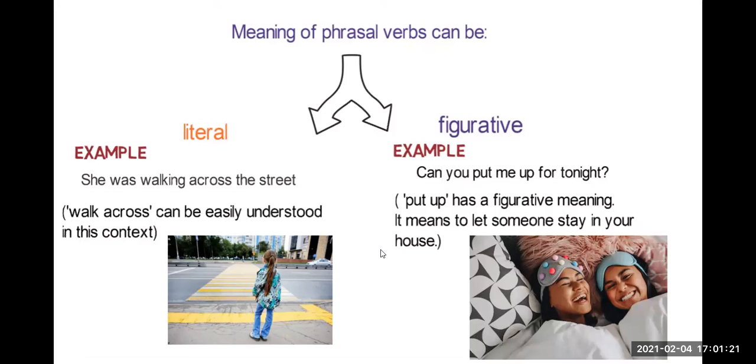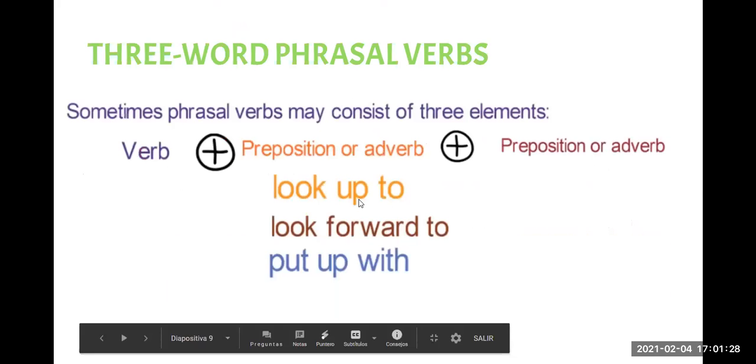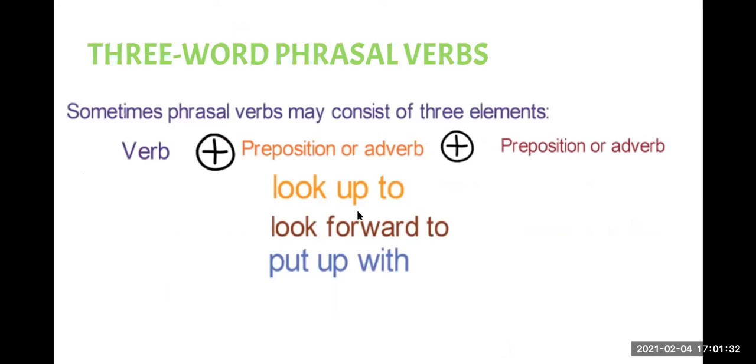So we have these two kinds of phrasal verbs, literal and figurative. Then we have another kind of phrasal verb. These are called three-word phrasal verbs. Sometimes phrasal verbs can consist of three elements. Remember that we always need a verb, and in the next part, we can have a prepositional adverb and a preposition or adverb.